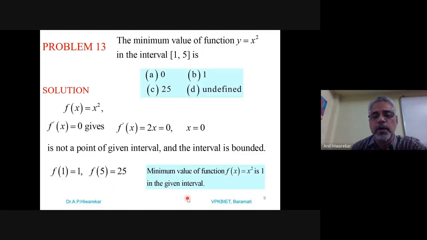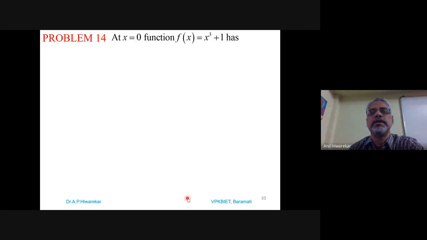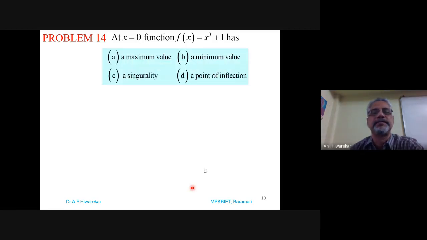Okay. So the answer in this case is B. Answer is 1. So next problem is: at x equal to 0, the function f(x) = x cube plus 1 has: A, maximum value, B, minimum value, C, singularity, and D, point of inflection.